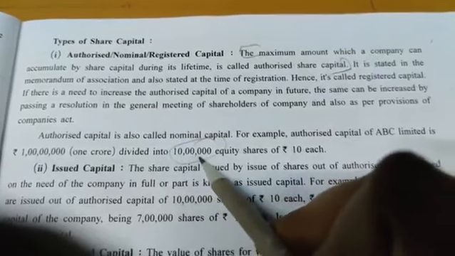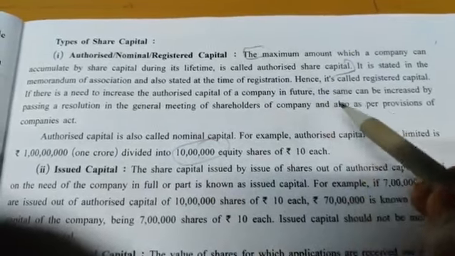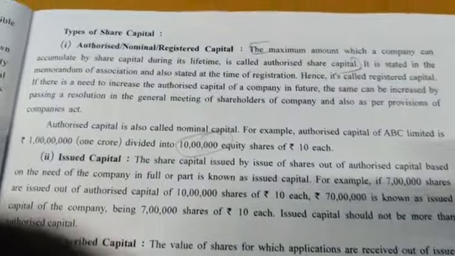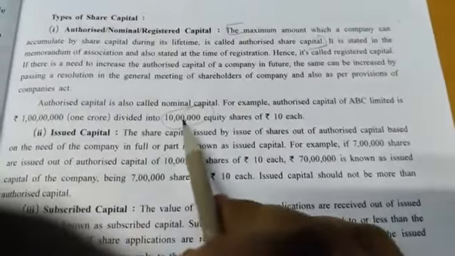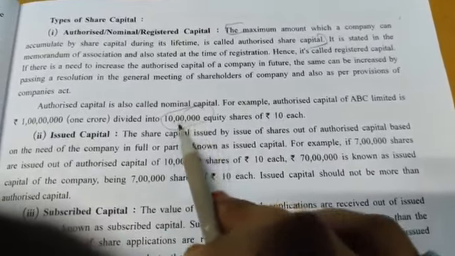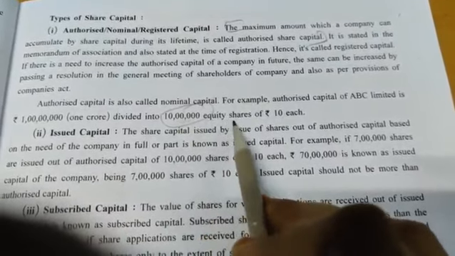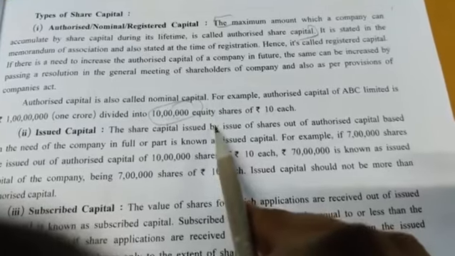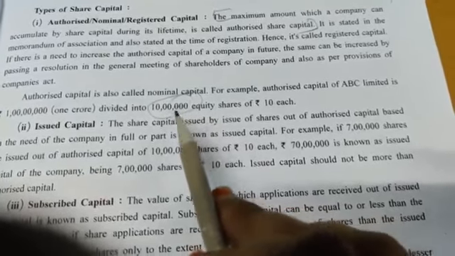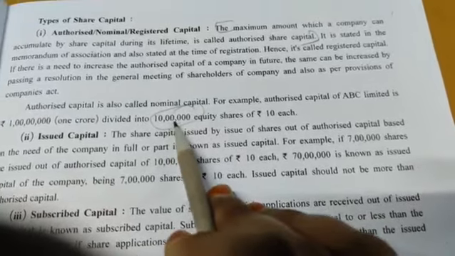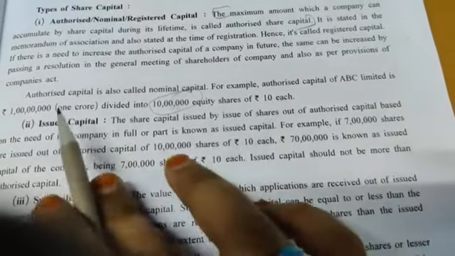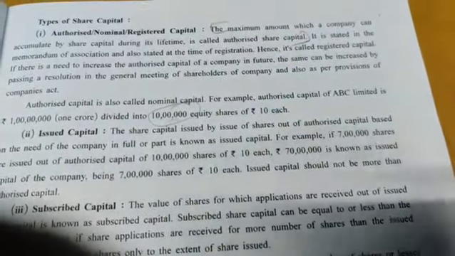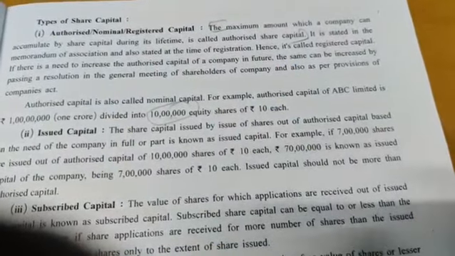If they want to increase this limit, they have to arrange a board meeting and pass a resolution in the board meeting. Now it is not necessary that the company will demand the full 10 lakh; the company will put the equity shares in the market as and when required. Suppose right now there is only a need of 50 lakhs. So they will issue only 5 lakh equity shares of rupees 10 each. So 5 lakh multiplied by 10, they will receive 50 lakh. And as and when they require, slowly they can ask for the amount. Fine.